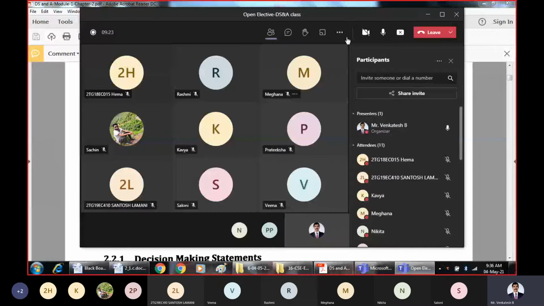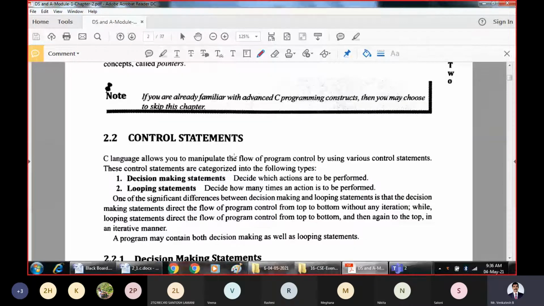Right? So in this class, let us see about the control statements. So why actually do we need the control statements? Control statements are required to make decisions in such a way that only some part of the program should be executed instead of executing the whole part. So that is where we need the control statements.